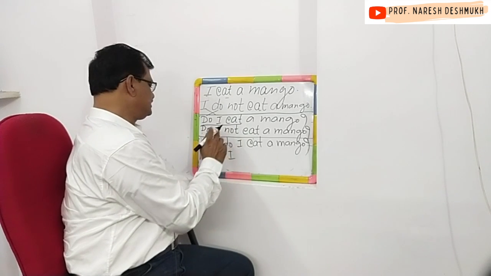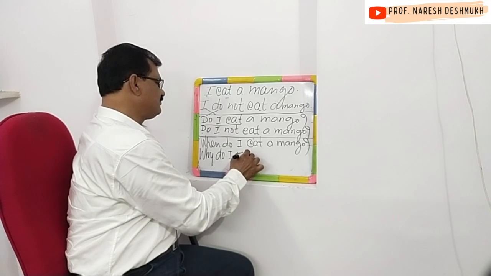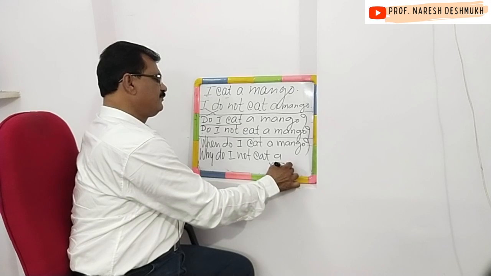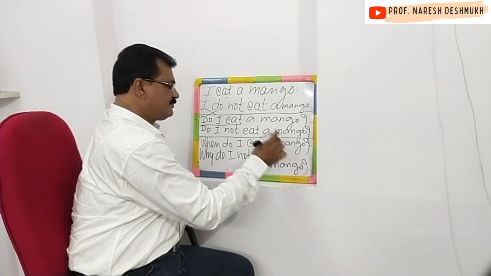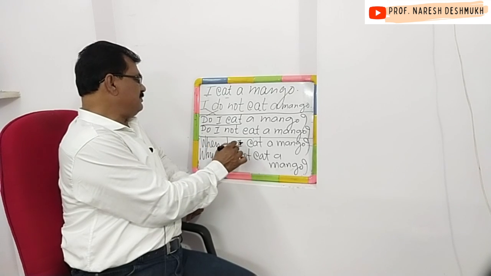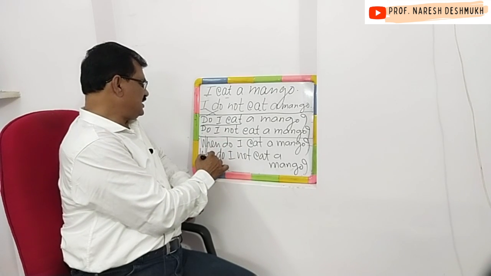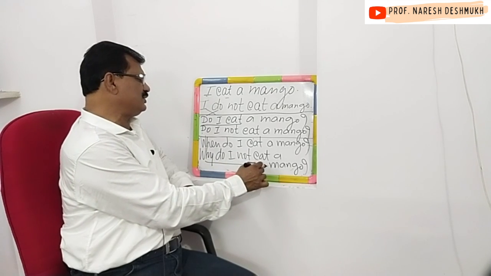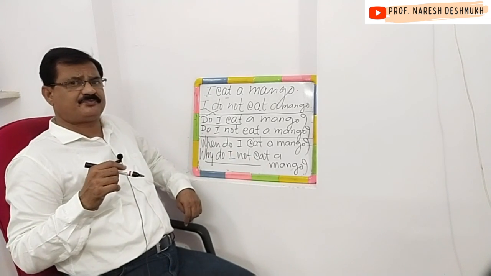And question mark. The Marathi meaning of this sentence is, why do I not eat a mango? मी आंबा का बरं खात नाही.